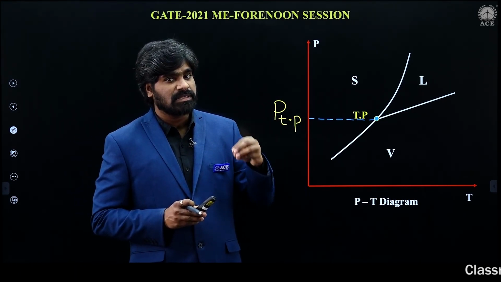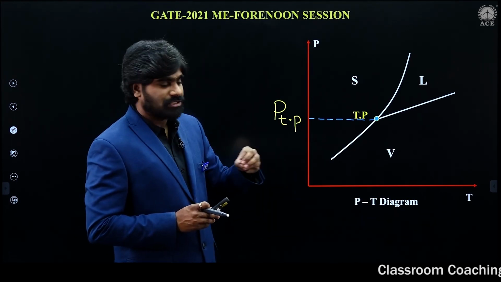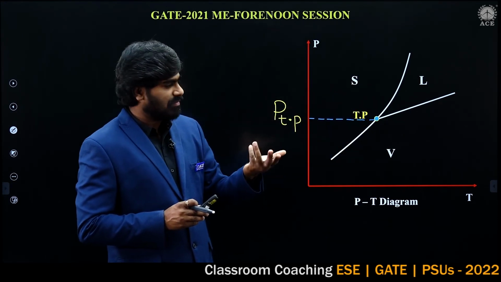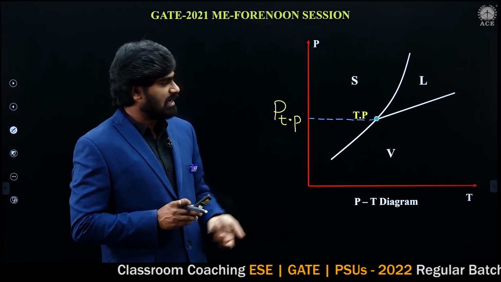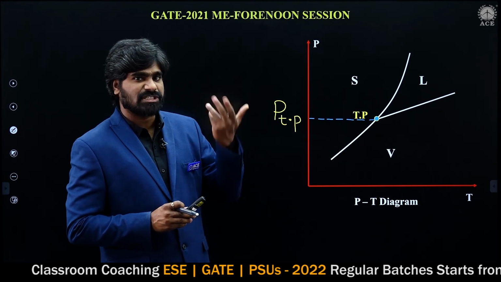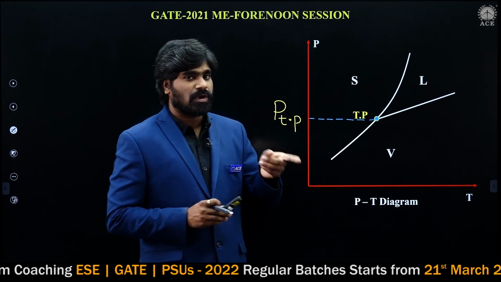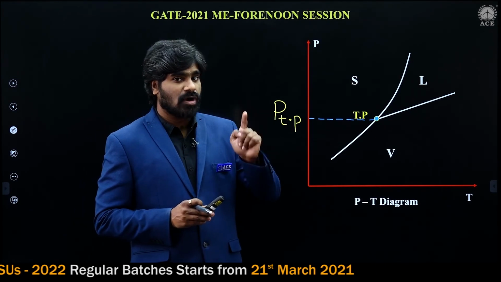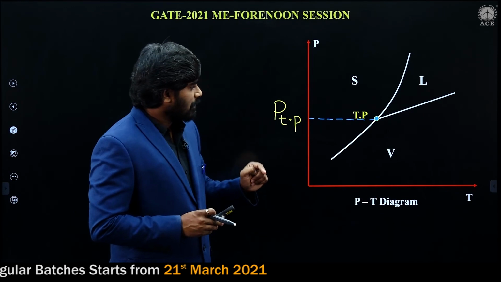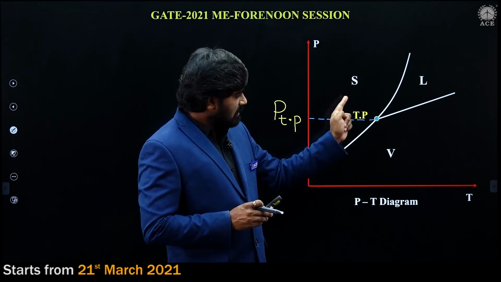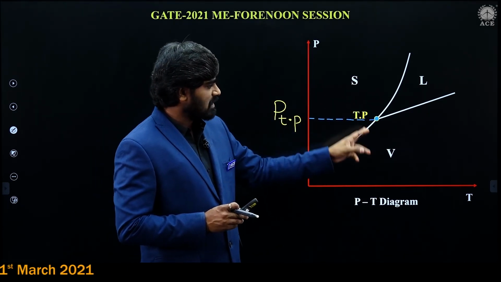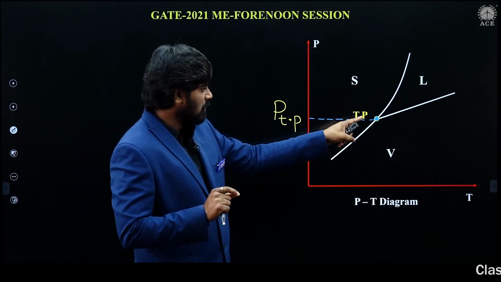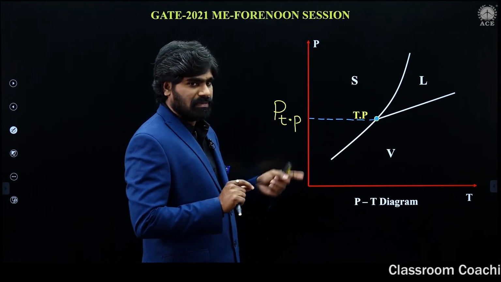But here, the question is not what the temperature is at this point. I have given the temperature for water. Likewise, different substances will have different temperatures, and similarly different pressures. For water, the temperature is 0.01 degrees centigrade and the pressure is 0.61 kilopascal. At this point, the pressure will be fixed. I think this point is clear. Pressure is constant at this point. Constant means a fixed pressure.